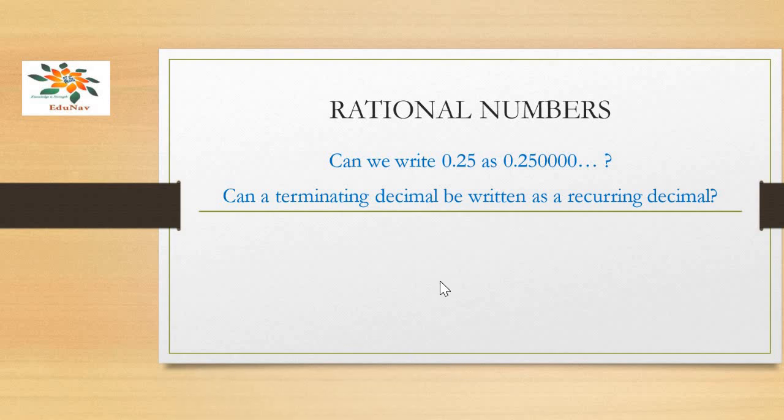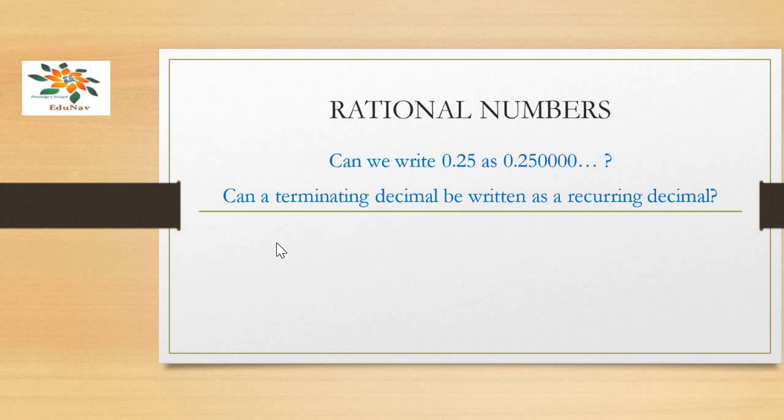Now coming to the next question, can a terminating decimal be written as a recurring decimal? No, we cannot write like that. Terminating decimals are something which comes to an end at some point. They will not continue further. But recurring decimals are decimals which are non-terminating. Non-terminating means what? They will not come to an end. At the same time, some numbers will keep on repeating again and again. I'll illustrate it with an example.